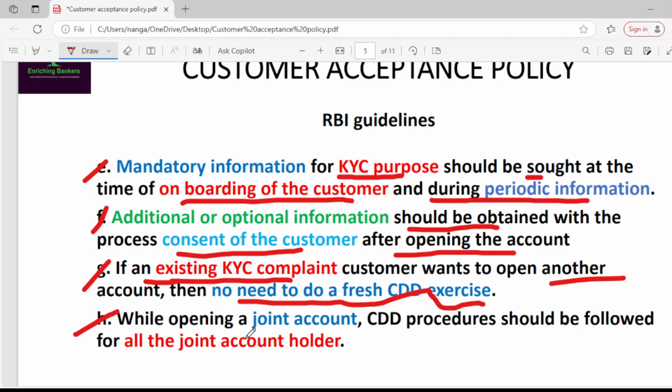Next, while opening a joint account, the CDD procedure should be followed for all the joint account holders. If you are going to open a joint account, then the CDD procedure of all joint account holders should be done.